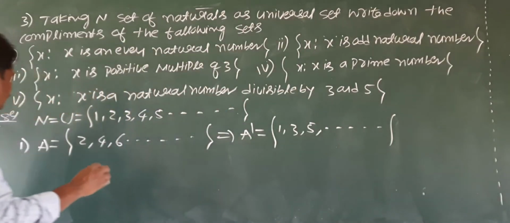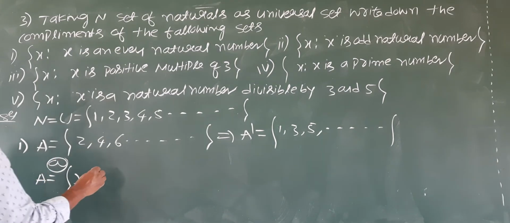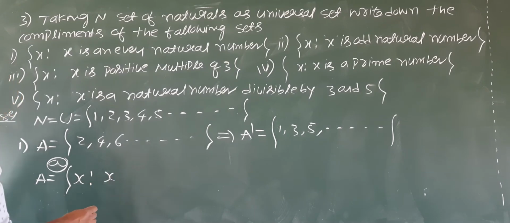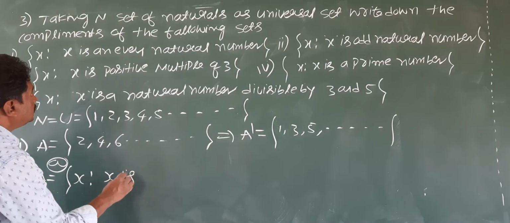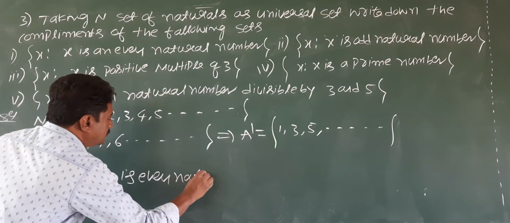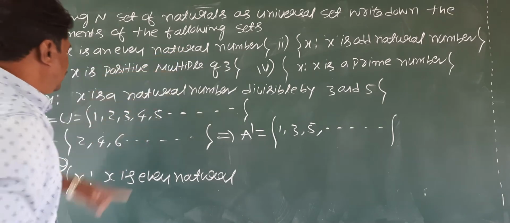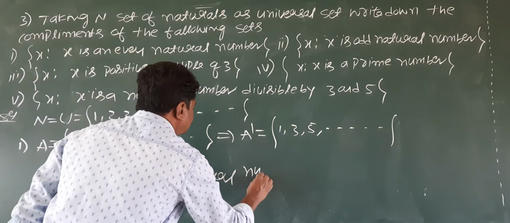So set A equals x such that x is an even natural number.